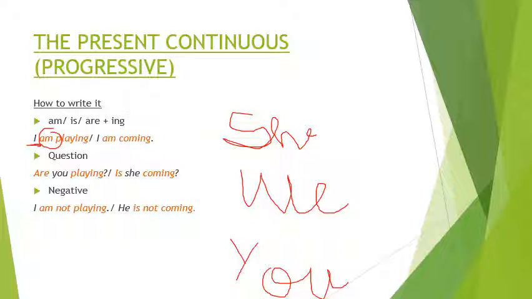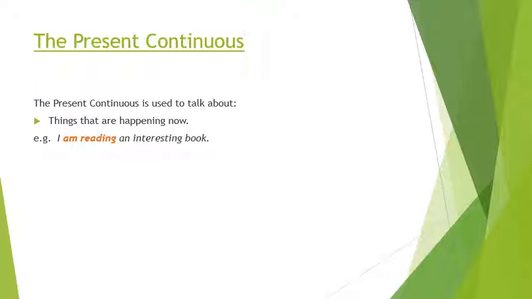Now we have understood the formation of present continuous tense. Subject plus is or am or are plus ing form of the verb plus object. Where to use it? When do we use it? Something which is happening in the present time and it is taking a lot of time. Like for example, right now I am teaching. So in present time, I am teaching.